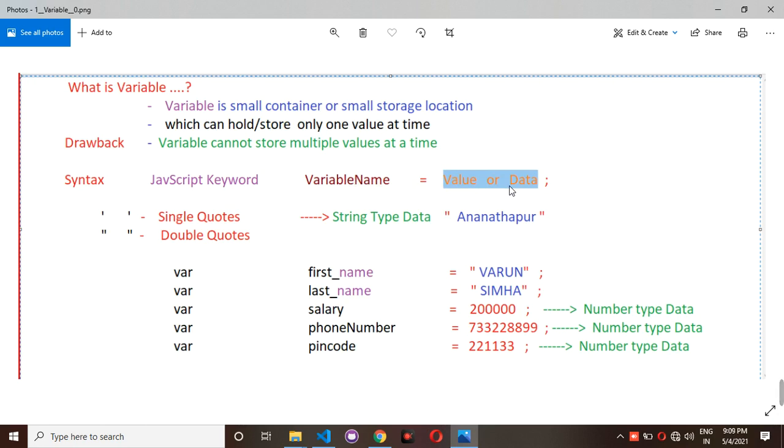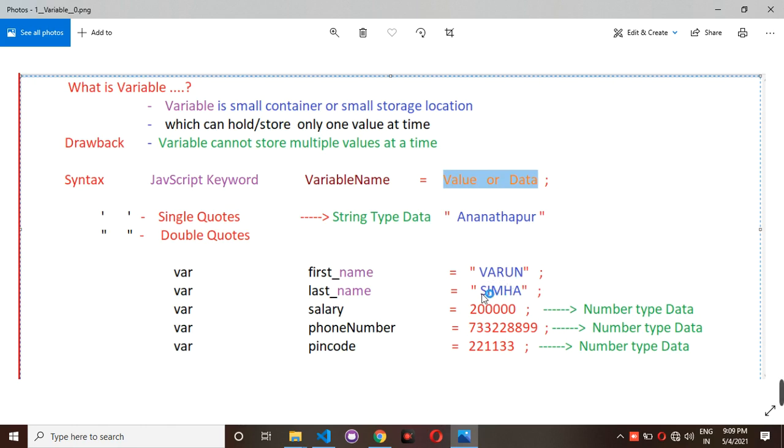One more thing I need to tell here. If you are writing anything inside either single quotations or double quotations, that is nothing but string data. For example, inside double quotations I have written the name Anantapur, so we call it string data. Also, inside double quotations I have written the name Varun, which is also string data.